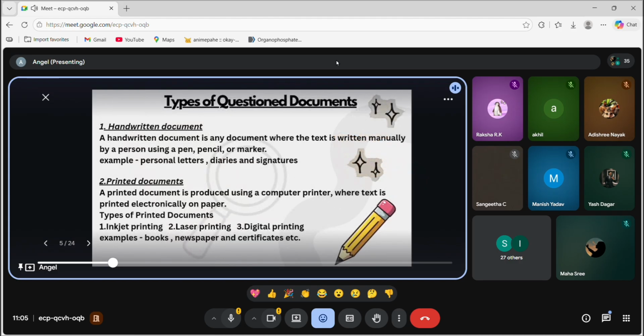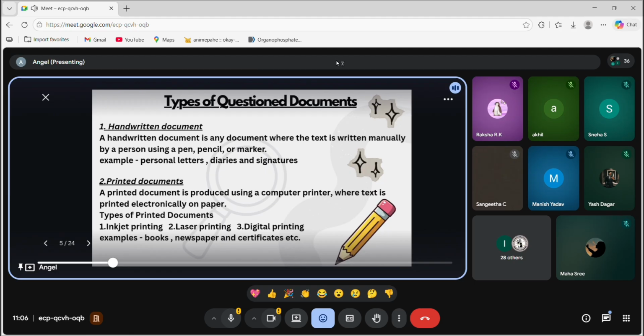Now, moving to our next topic, types of question document. Here are a few types of question document. First is handwritten document. A handwritten document is anything which is written manually, by hand, using a pen, pencil, or marker. That is called a handwritten document. Examples: personal letters, diaries, and signatures.